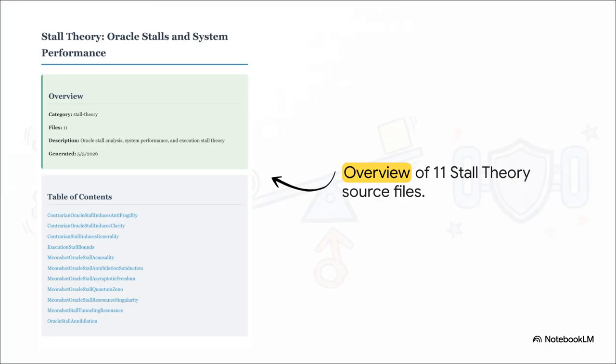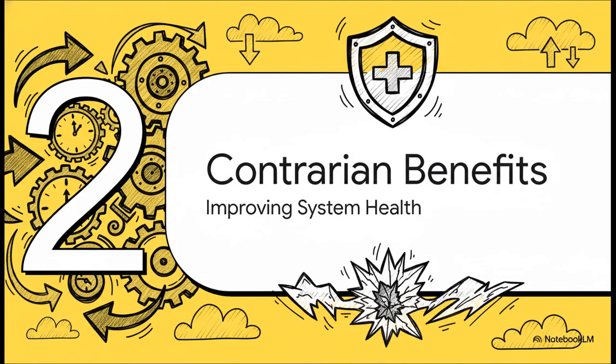And I want to be super clear here. We aren't just philosophizing. This whole explainer is strictly derived from this incredibly dense collection of 11 formal verification files written in Lean code. Now, as you probably know, Lean is a notoriously strict mathematical proof assistant, which means these aren't just theories or wild guesses. They are mathematically airtight laws. These documents generate a totally comprehensive look into execution stall theory, and we're going to decode the absolute most fascinating parts for you.